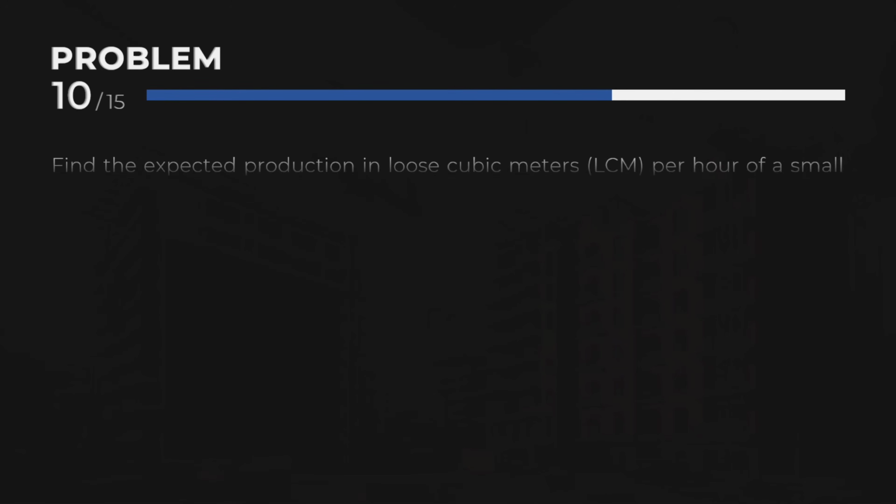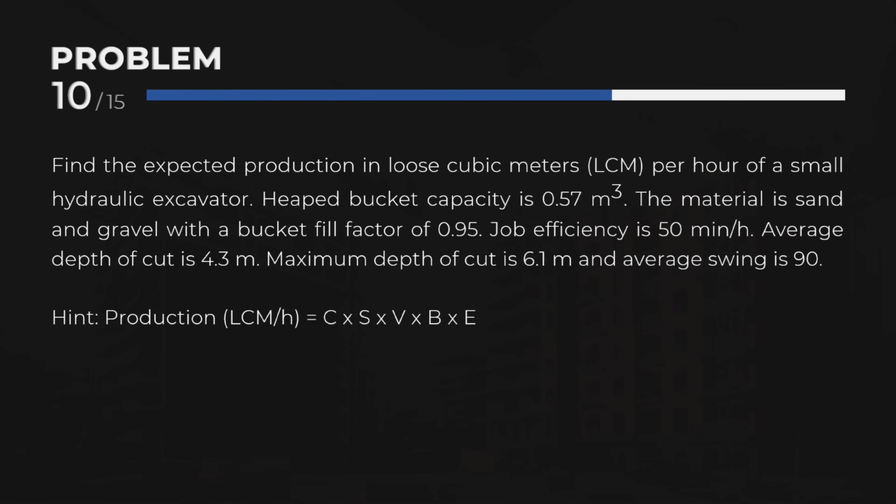Problem 10. Find the expected production in loose cubic meters, LCM, per hour of a small hydraulic excavator. Heaped bucket capacity is 0.57 cubic meter. The material is sand and gravel with a bucket fill factor of 0.95. Job efficiency is 50 minutes per hour. Average depth of cut is 4.3 meters. Maximum depth of cut is 6.1 meters, and average swing is 90.